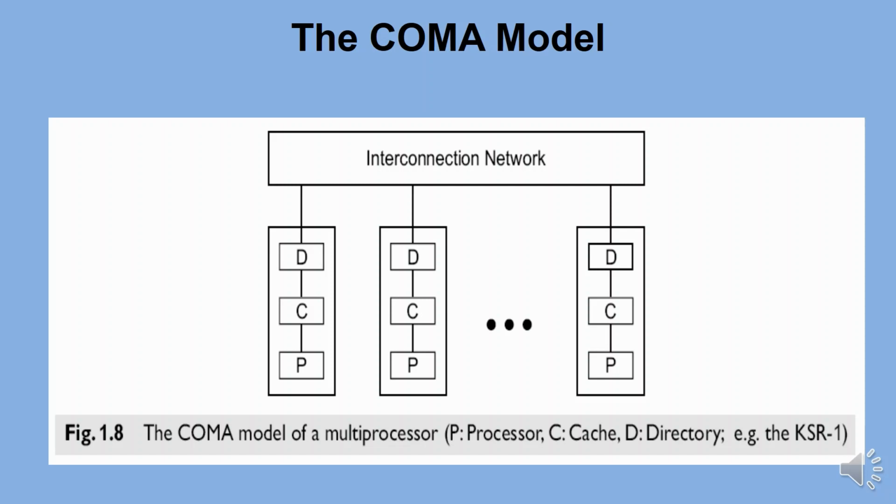Remote cache access is assisted by the distributed cache directories as shown in the diagram. Depending on the interconnection network used, sometimes hierarchical directories may be used to help locate copies of cache blocks. Initial data placement is not critical because data will eventually migrate to where it will be used.